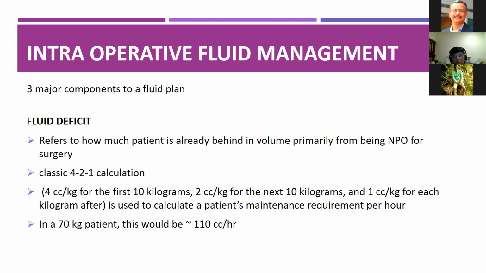It is used to calculate the maintenance requirement per hour. For a 70 kg patient, it should be 110 cc per hour.